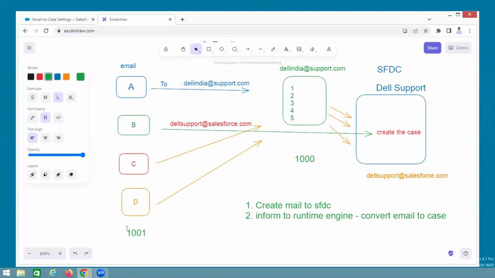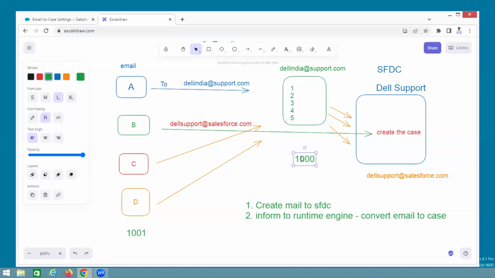Why? Dell already took the 1,000 license from Salesforce. What about 1,001? One more guy extra is sending it. Then what happened? The email will not go to Salesforce. Why? The capacity of the Dell Salesforce account is 1,000. The 1,001st will not be accepted within the same day. Understand?